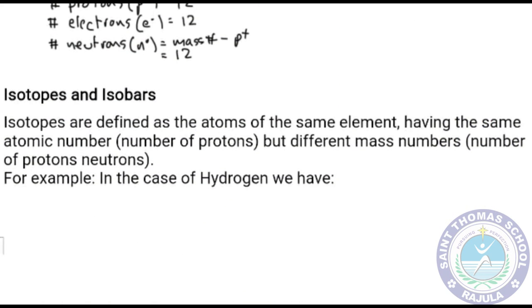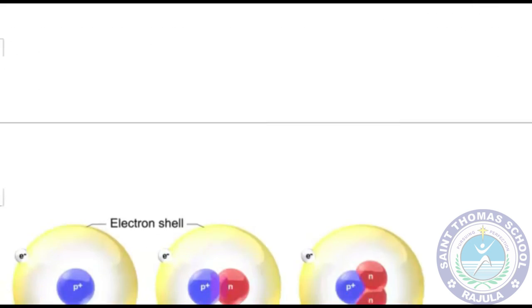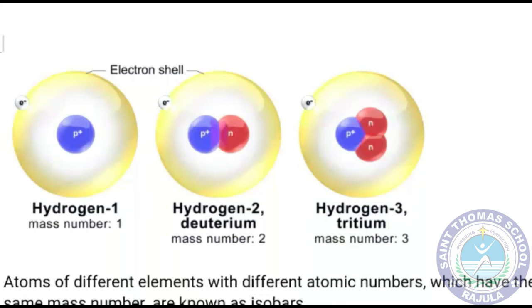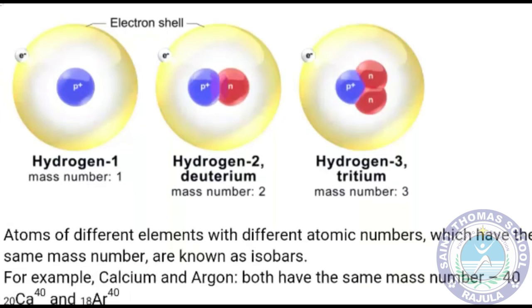Isotopes and isobars. Isotopes are defined as atoms of the same element having the same atomic number but different mass number. If we talk about isotopes, for example, here it is taken about hydrogen. Hydrogen atoms have the same number of protons but different numbers of neutrons. As you can see here, the mass number of the first one is 1, the second is 2, and the third is 3, because the number of neutrons in each hydrogen changes. So these three are isotopes of each other.